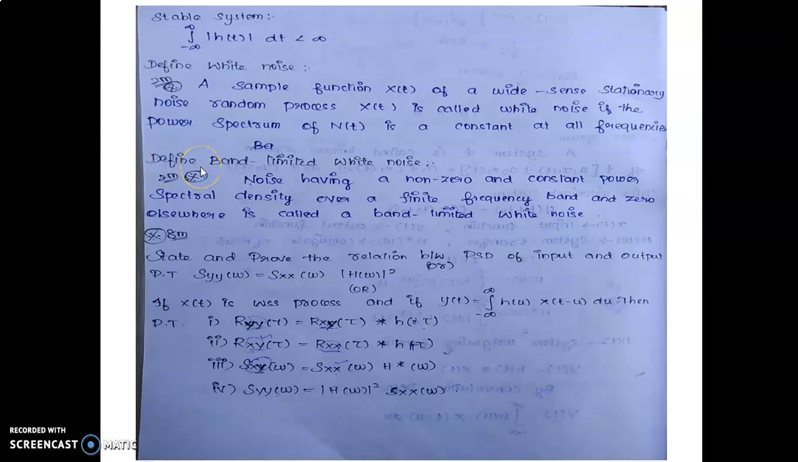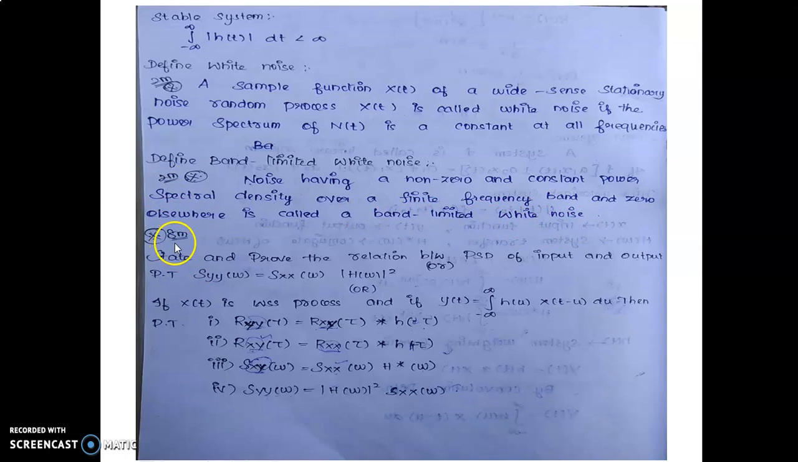Define band limited white noise. This is also a very important, repeatedly asked question in 2 marks. Noise having a non-zero and constant power spectral density over a finite frequency band and zero elsewhere is called band limited white noise.